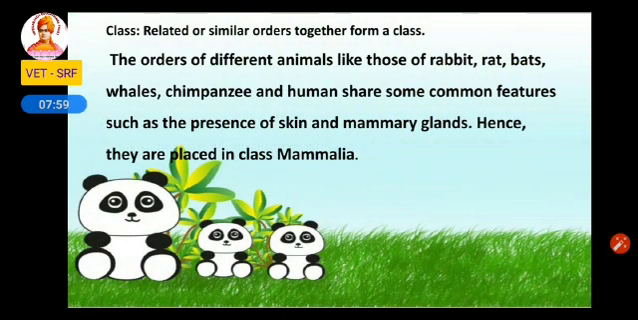The next one is class. Related or similar orders together form a class. So many orders which are related to each other are put together and that is called a class.